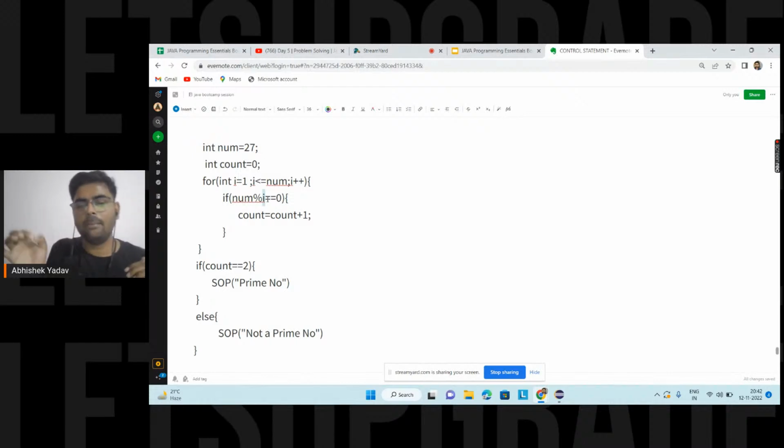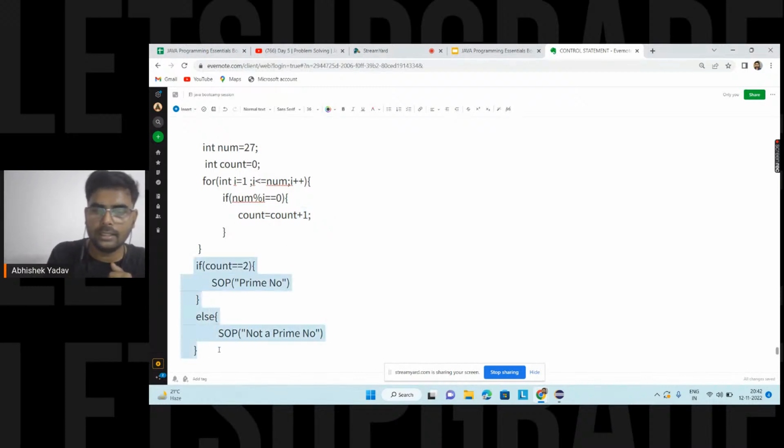If the number is cleanly divisible by i, then i is a factor of num, and I increase the count. I am saying I got one factor, that's why I am incrementing my count. After that, I am writing a check here. Till this point, everyone is clear?